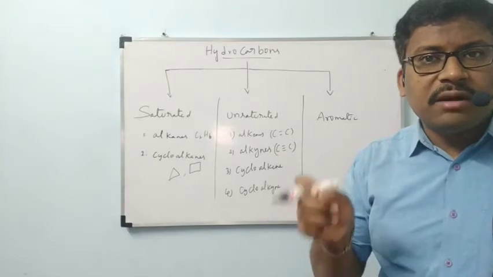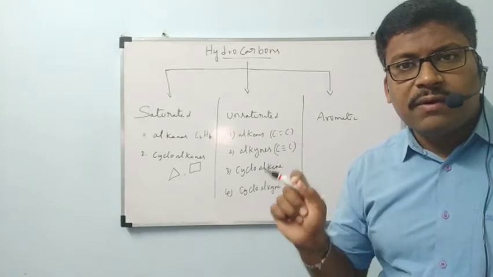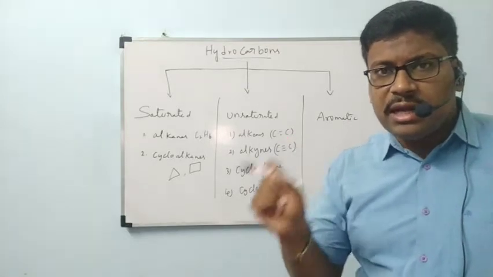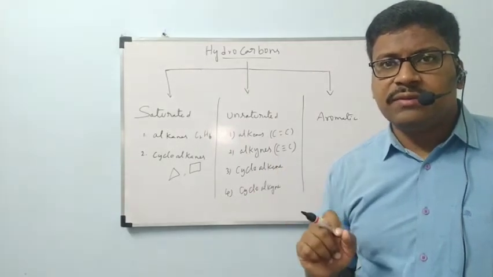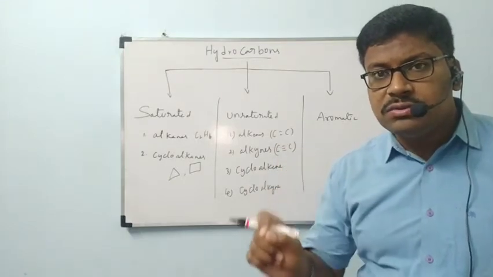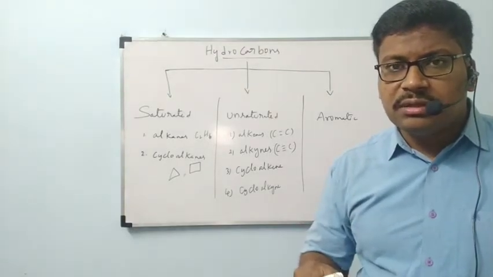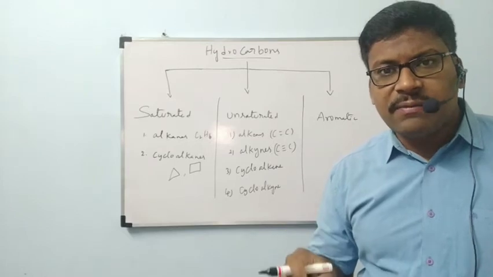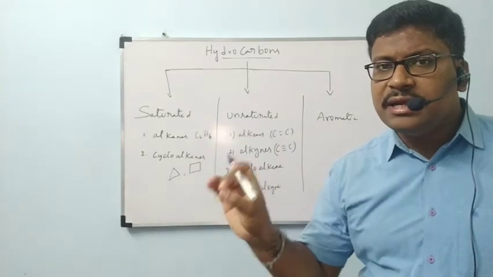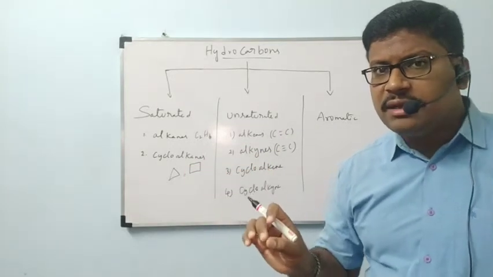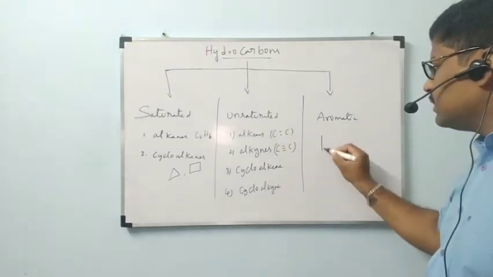There we will see which compounds are called aromatic hydrocarbons, and what rules a compound should follow. If they follow the rules, that is called aromaticity. For example, benzene comes under aromatic hydrocarbons.